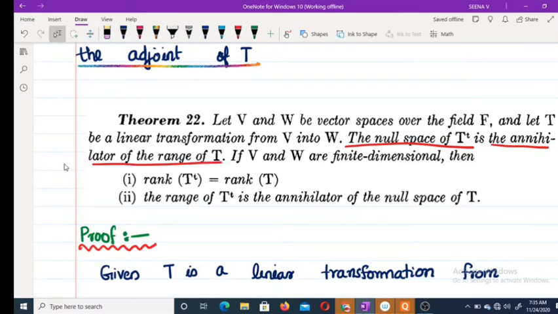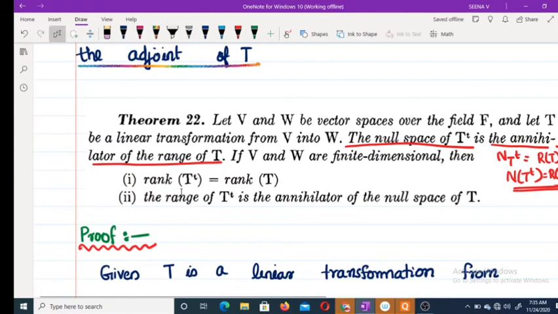That is, the null space of T transpose you can write like this: null space of T transpose equals the annihilator of the range of T. Here I am denoting N of T transpose, and this is equal to R of T annihilator. This is what we have to prove.